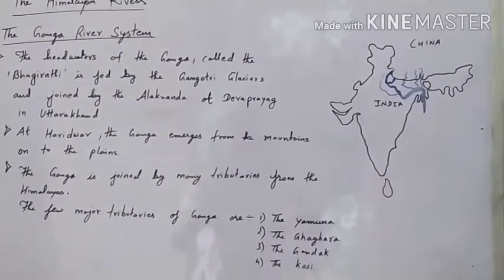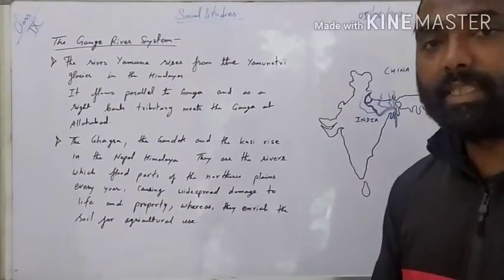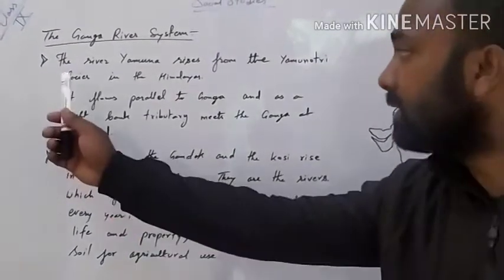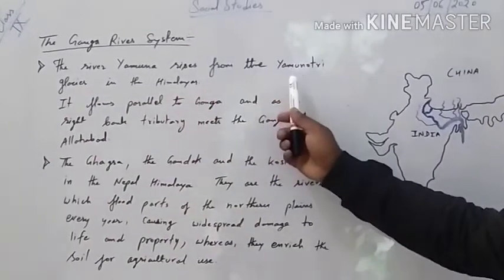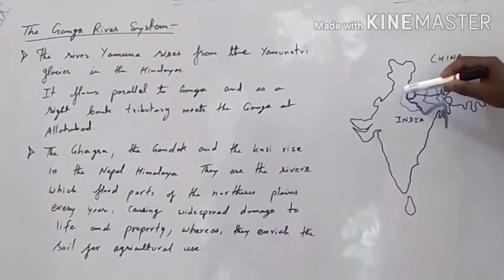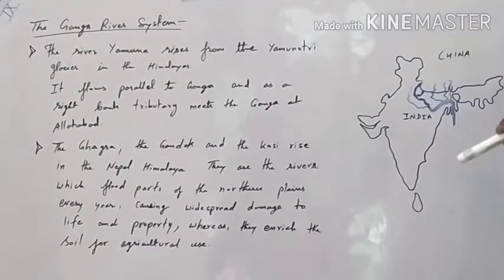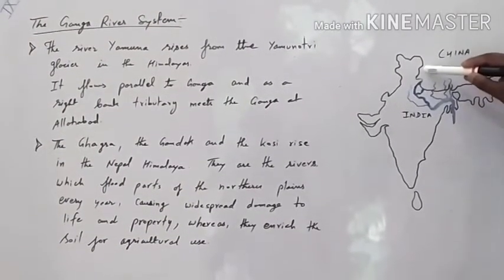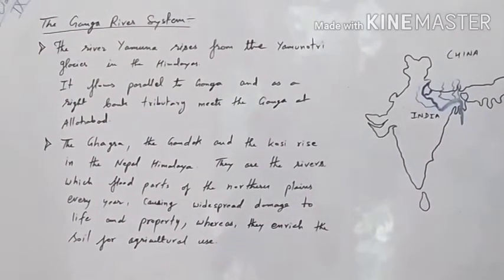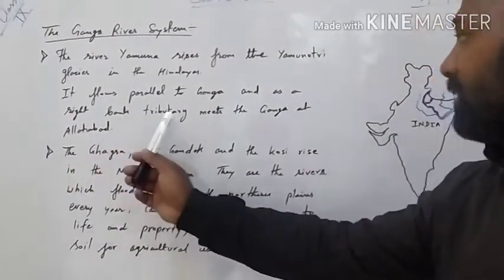Now let us understand the further points. Now let us talk about the major tributaries of river Ganga. In this point we are going to discuss the major tributaries. The river Yamuna rises from the Yamunotri Glacier in the Himalayas. So here lies the river Yamuna, which is flowing parallel along the right hand side of the river Ganga. You can see that it has originated from the Yamunotri Glacier, and it is flowing in a parallel way with the Ganga.